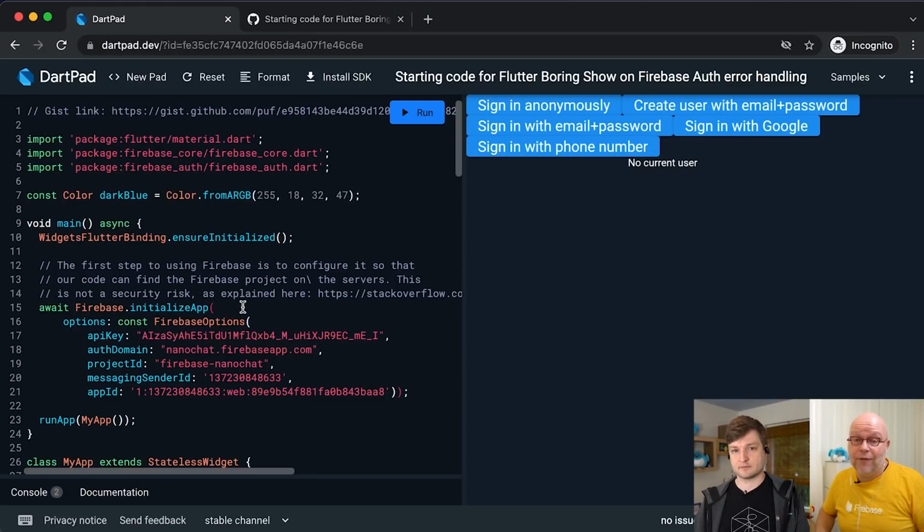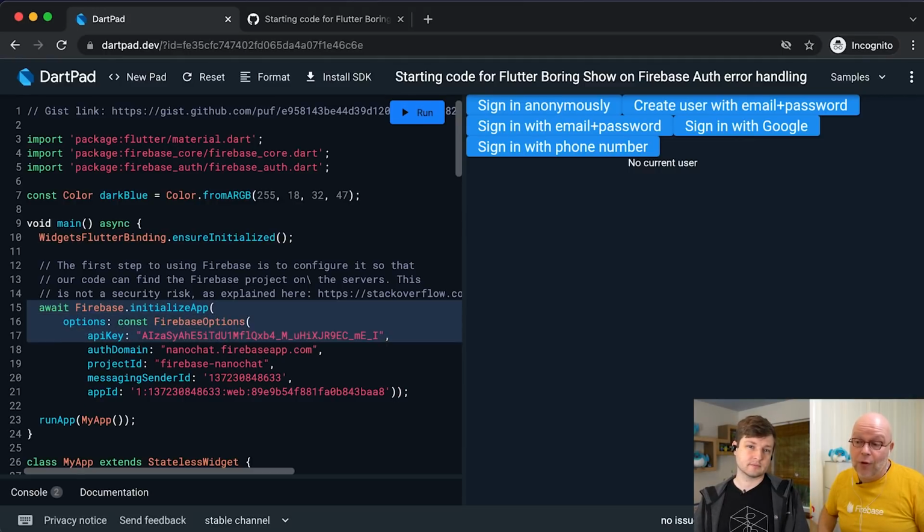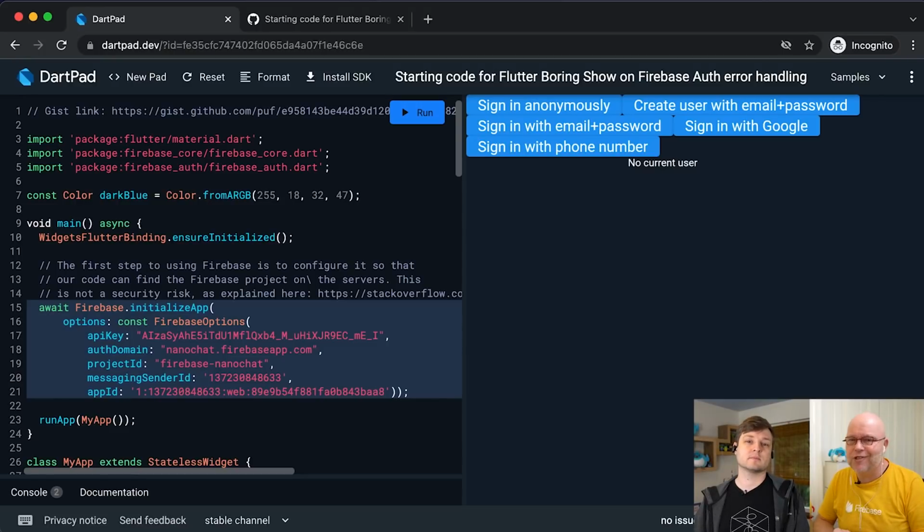But it does mean that the Flutter code needs to know something about our Firebase project, right? Firebase works with projects, and I have a project set up for this. And this is how I connect my Flutter code to the backend that I've created for this. We're not going to look at the backend because it's not all that interesting. Now you see some values here that you might think are very secret, but you also see that I didn't blur them out. And that's intentional.